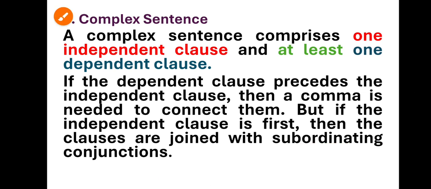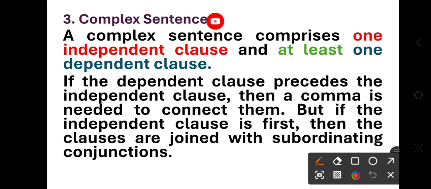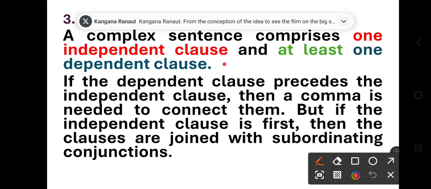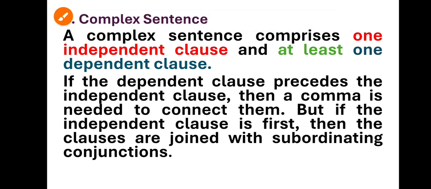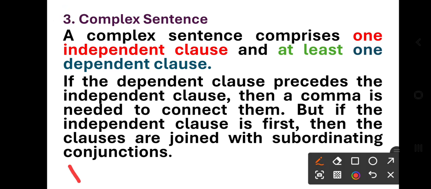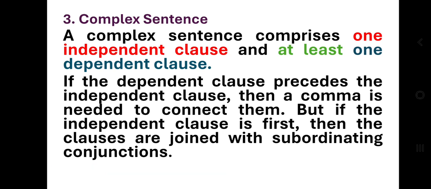Very important note: what if the dependent clause precedes the independent clause, right? Precedes means here the dependent clause comes first, then the independent clause. I'm explaining here: if there is this situation, a dependent clause then an independent clause, then a comma is needed to connect them. For example,